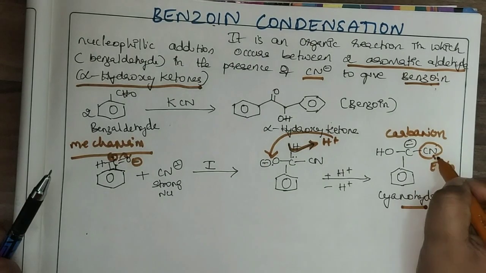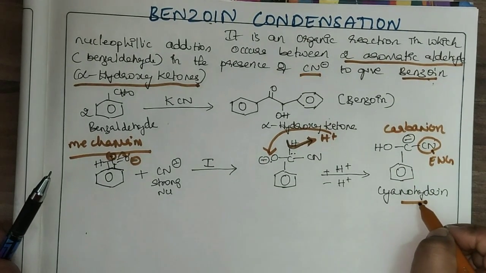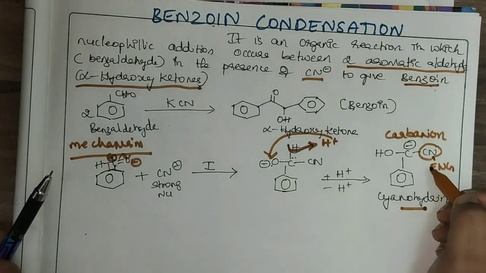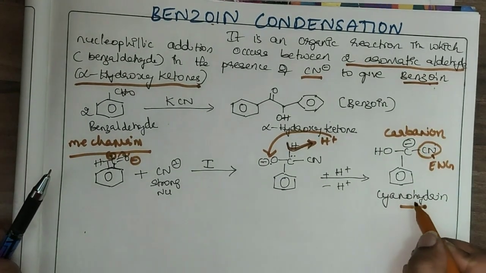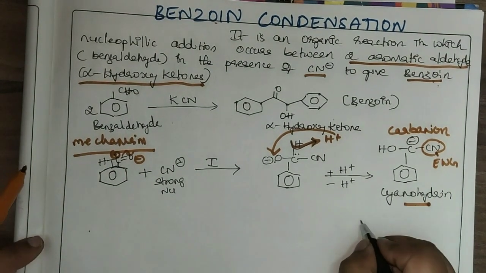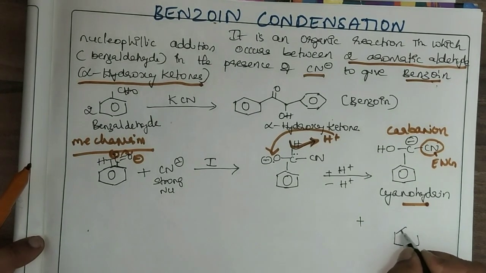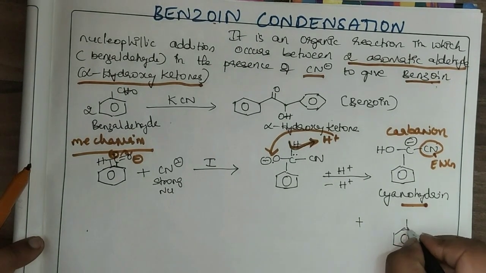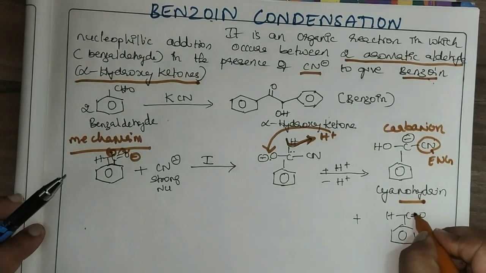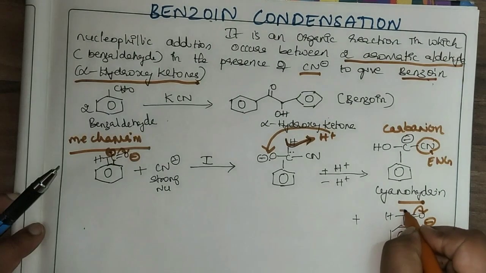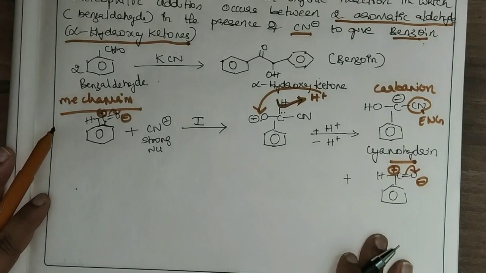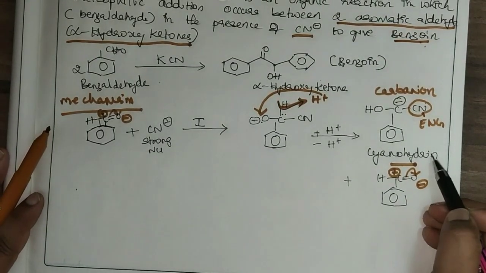So the cyanohydrin formed will attack another molecule of benzaldehyde. Where will it attack? A carbanion always attacks the electron deficient carbon. So cyanohydrin is a stable carbanion.